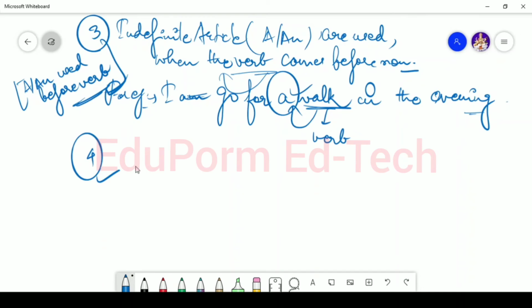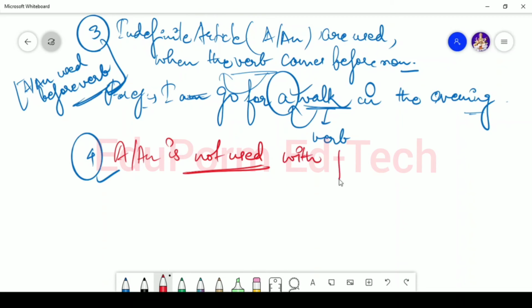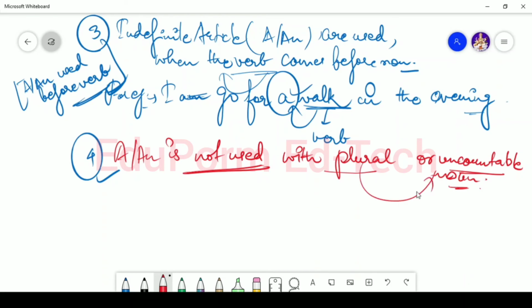Now what is the fourth use? Remember one thing, that a or an is not used with plural or uncountable noun. I will highlight this so that you will remember it. Plural form or uncountable noun: in these two cases, articles are not used.